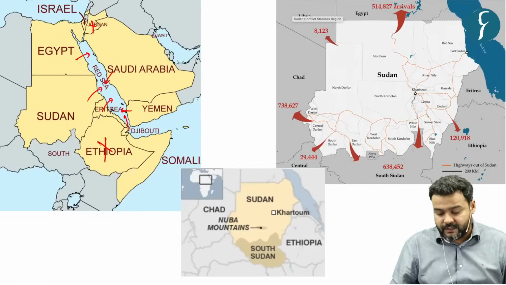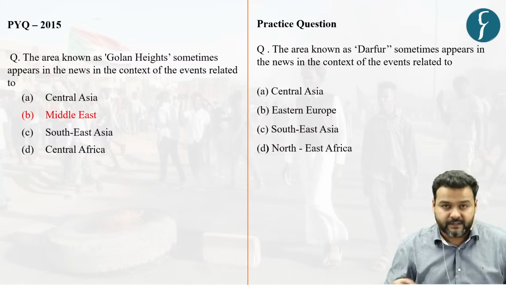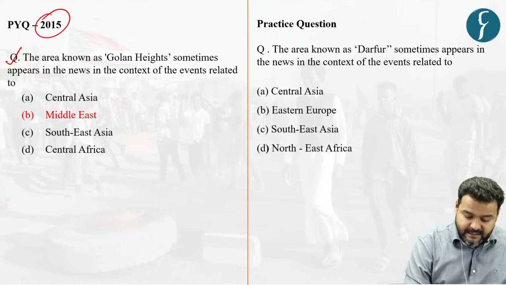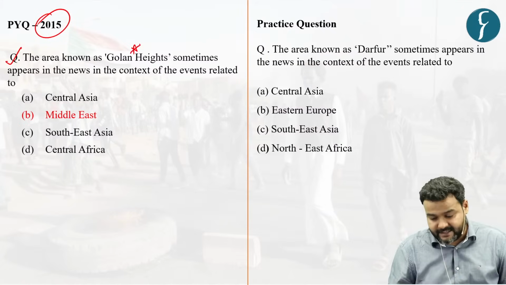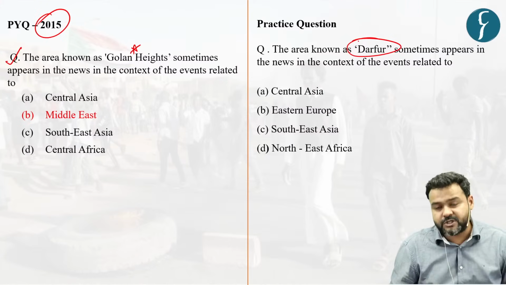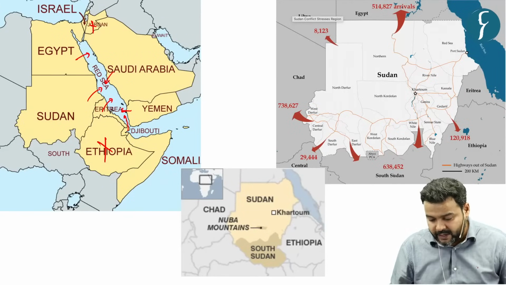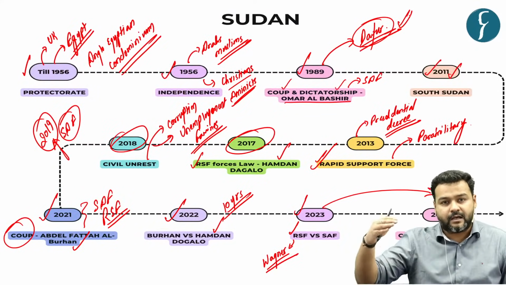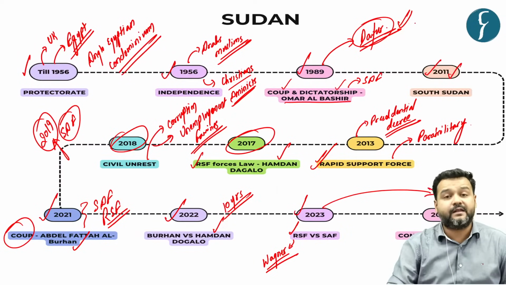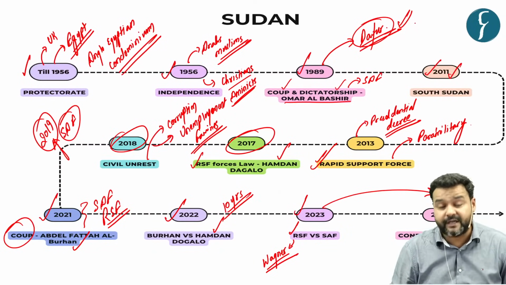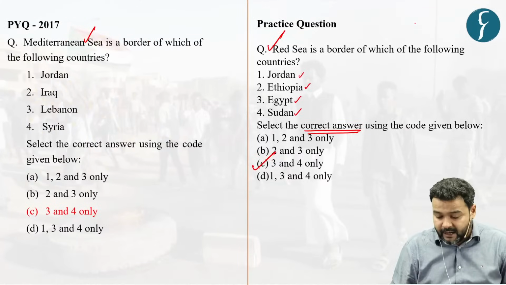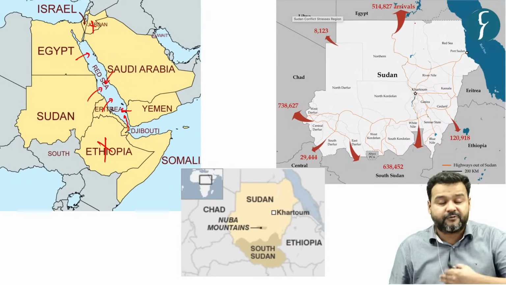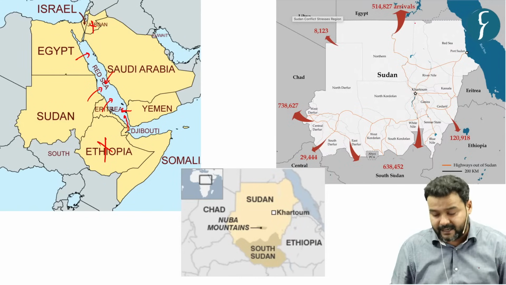The next question that you can expect from this news article or this place in news is similar to what has been asked in 2015 about the Golan Heights. So we have curated a question based on Darfur, and as you can recall, apart from the north and south conflict, there is a conflict going on in the Darfur region. Not only the Darfur region, there are three major regions which are witnessing all kinds of troubles, violence, and conflicts.